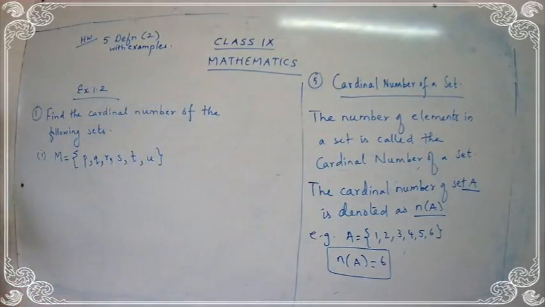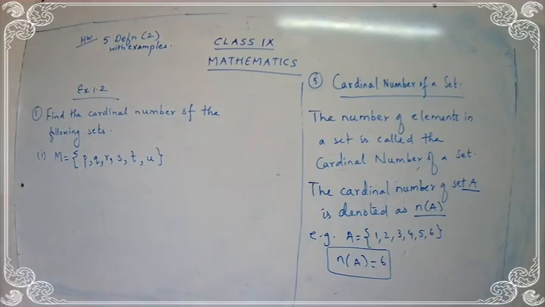So have you taken the first subpart? What is the question, children? You have a question: find the cardinal number of the following set. What is the first subpart taken as? M is equal to {P, Q, R, S, T, U}.